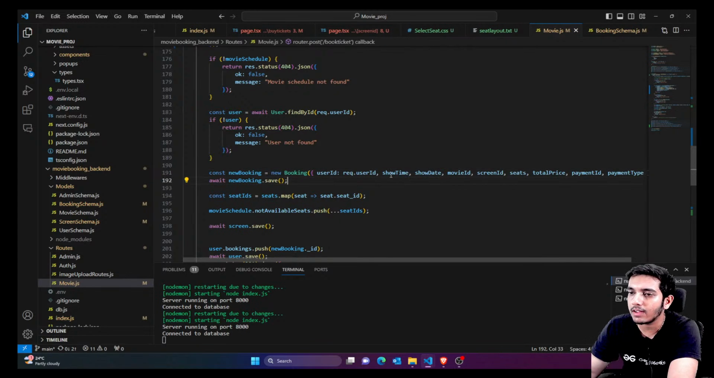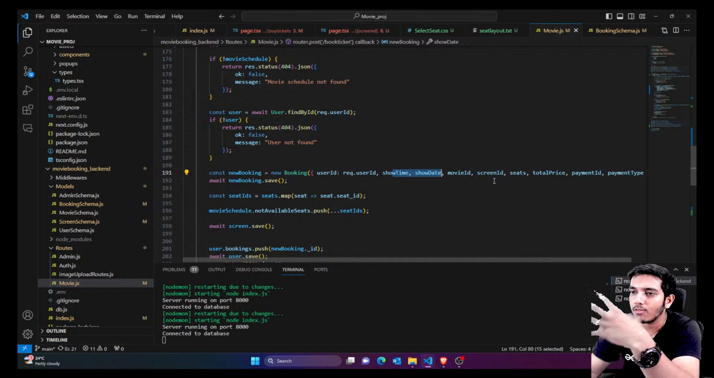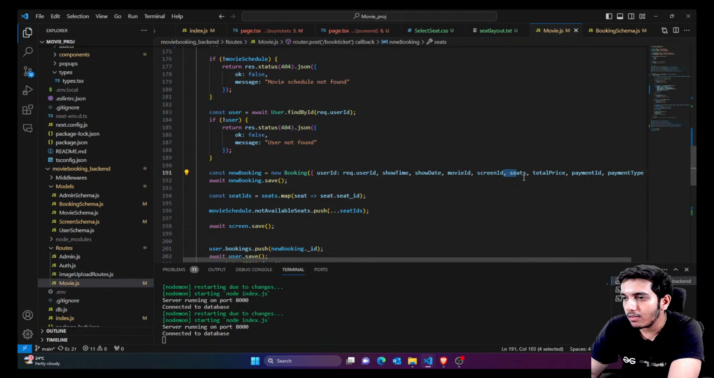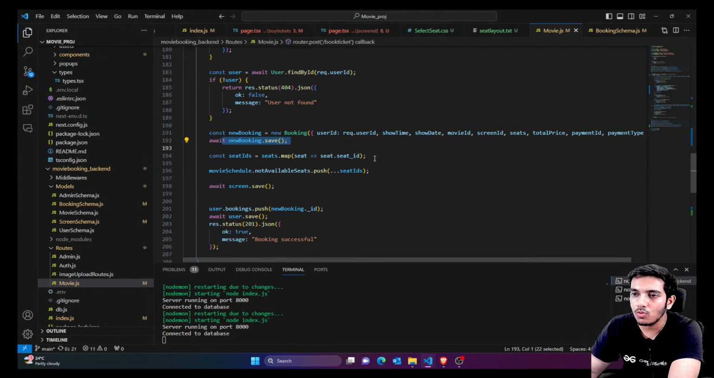So you can add more things, but I think these are all the details which are required for verifying a booking. Okay, so it must have at least these things: show time, show date, what's the movie, what's the theater, how many seats are there, like that. Okay, so now we have everything, how many seats have been booked. So you can see we have just saved it.